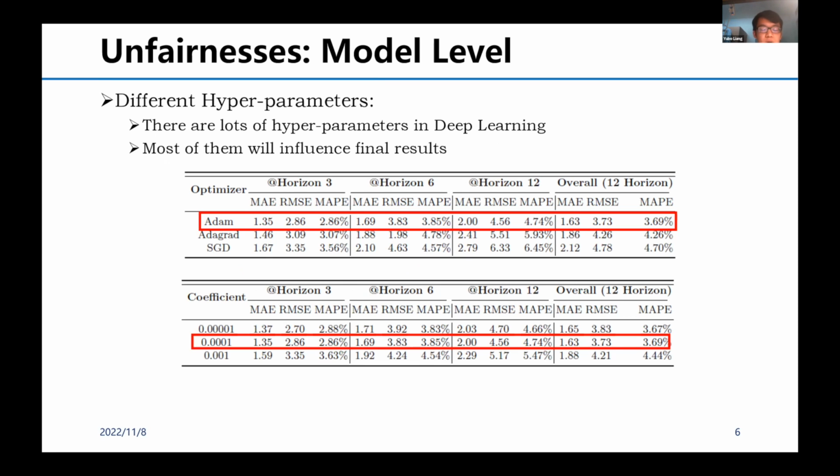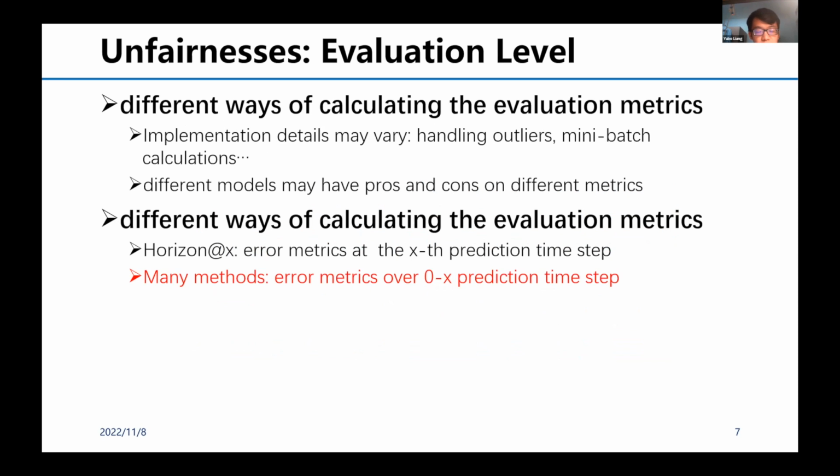Now let's come to the evaluation level. Common evaluation metrics for MTS prediction problems include MAE, MAPE, and RMSE. Although they have strict mathematical definitions, the implementation details may vary, such as the way of handling outliers and mini-batch computations. Also, in the field of MTS prediction, the metric of horizon X is very important. It denotes the error metric at the X-th prediction time step, where many methods make mistakes and calculate the average of the error metric over 0 to X prediction time steps, which results in a significant reduction in error and thus significant unfairnesses.